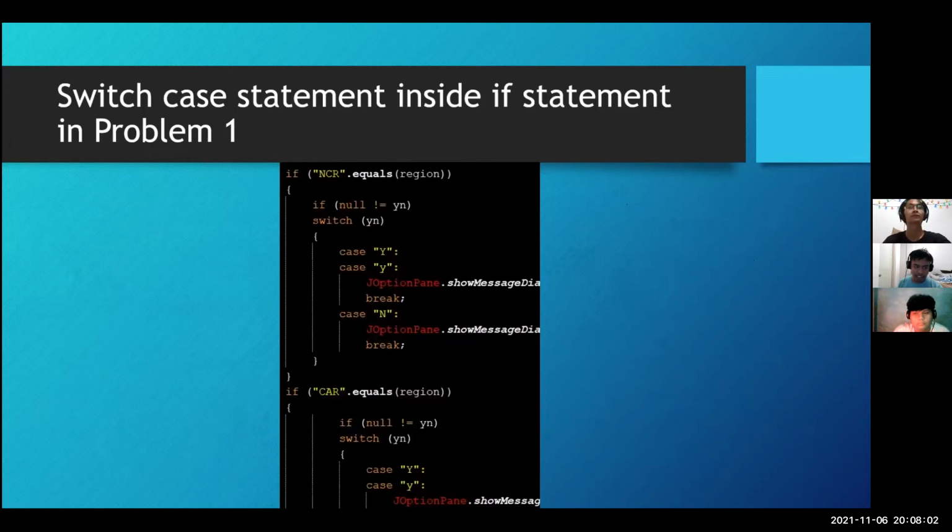We use the JOptionPane. We use the if statement to determine the region that will be given by the user and switch case to determine if the user input is Y or N. We also use the JOptionPane to prompt the user to input the recipient name, region, and ask the user if the recipient is a 4Ps member or not.